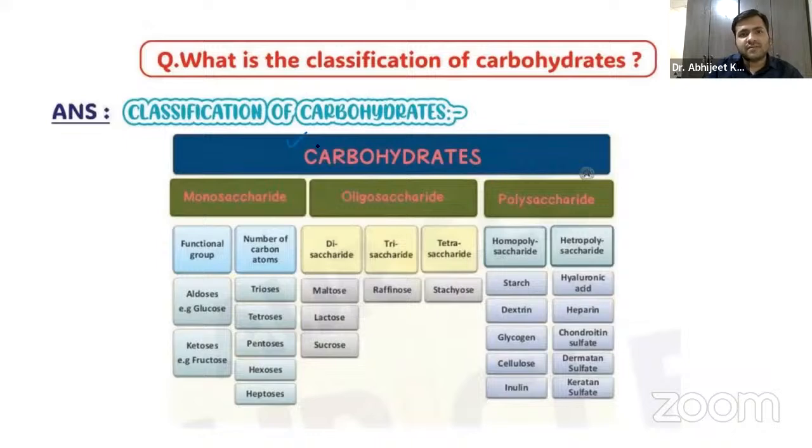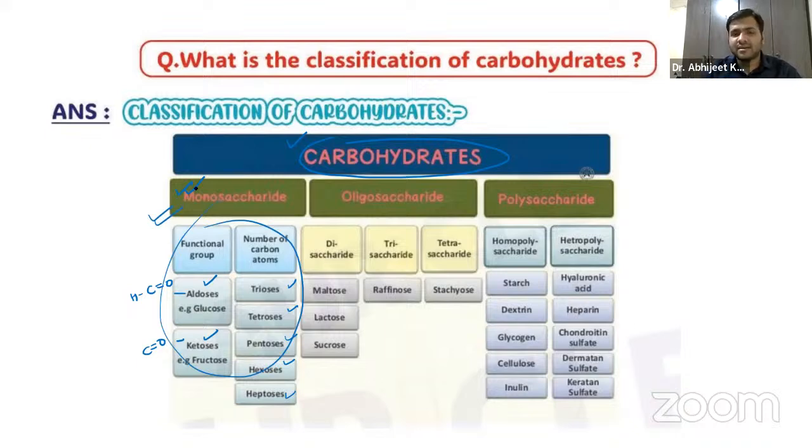So the first classification we have already done. According to the notes, it is given carbohydrates, and the monosaccharides we have already discussed, guys. The functional groups are aldoses, with the CHO group, and ketoses, with C double bond O. So we have triose, tetrose, pentose, hexose, and also heptose with 7 carbons. We have discussed monosaccharides in detail. Okay.